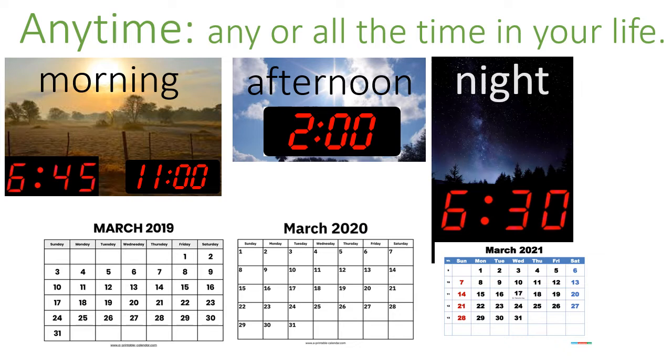It could happen at 6:45 a.m., like when you eat breakfast, or 11 when you eat lunch, or 2 p.m. in the afternoon, or 6:30 at night. Anytime could be March 2019, which was last year, or March 2020, or March 2021. So anytime is any or all the time in your life.